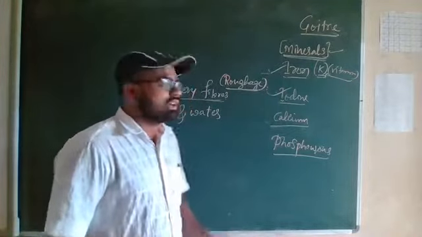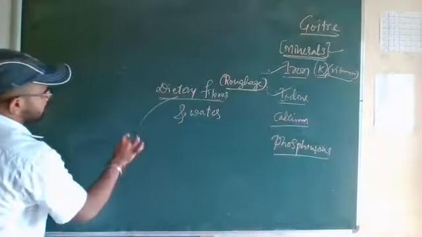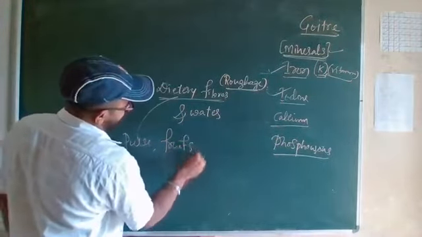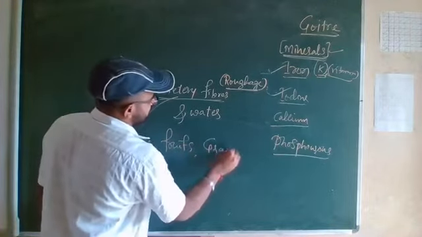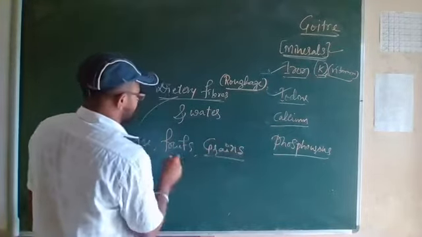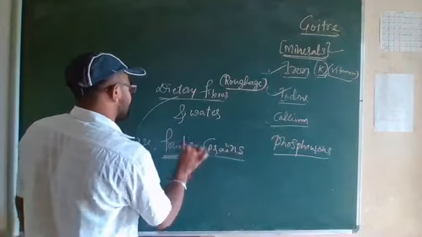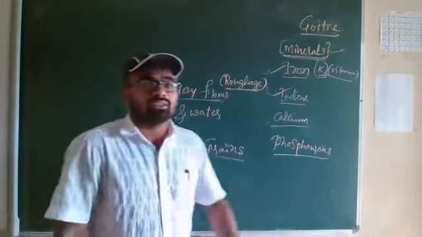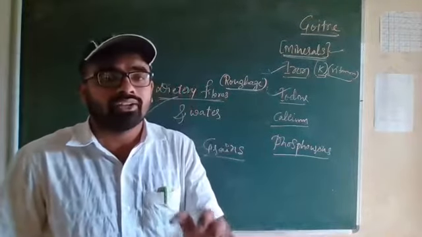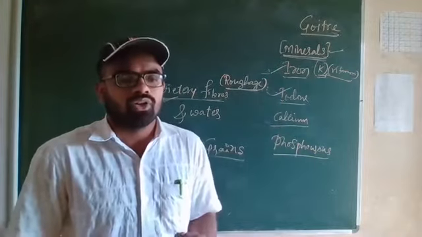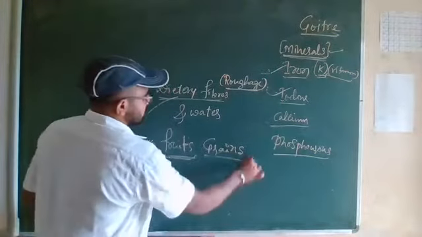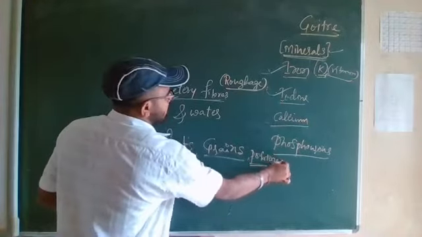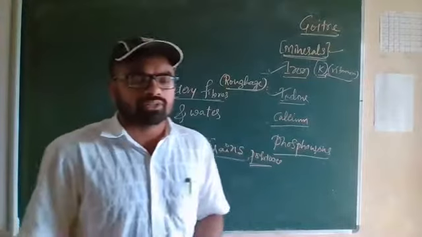Okay, so these are containing the roughage. So they contain pulses, fruits, grains. These are containing the dietary fibers. Potatoes are also there. Potatoes also contain dietary fibers.